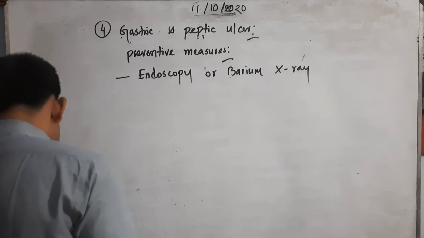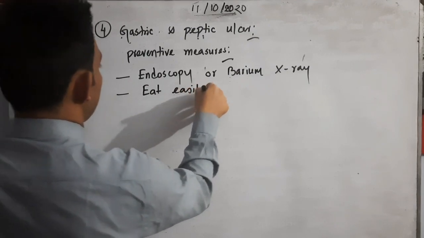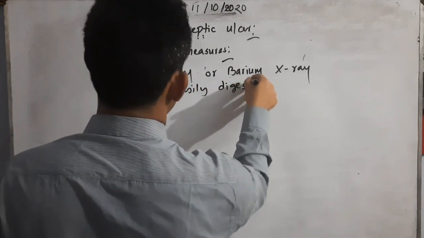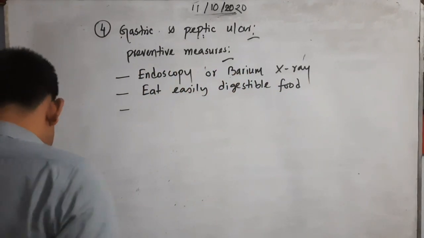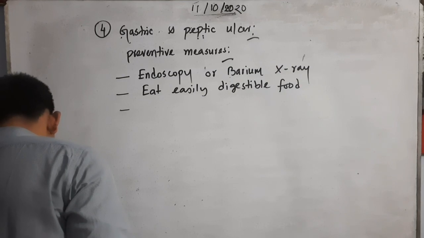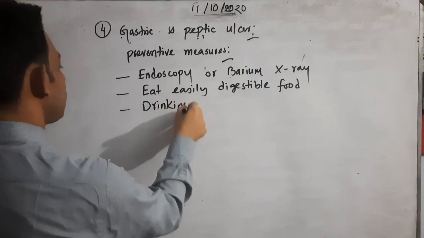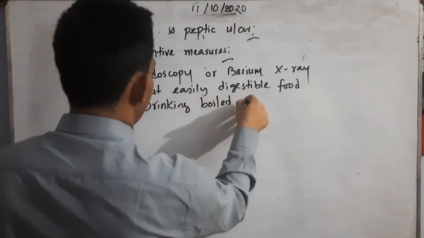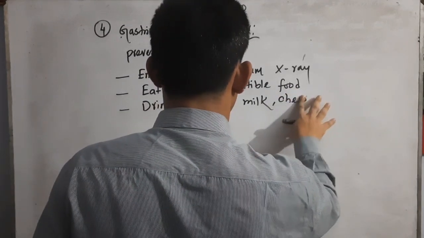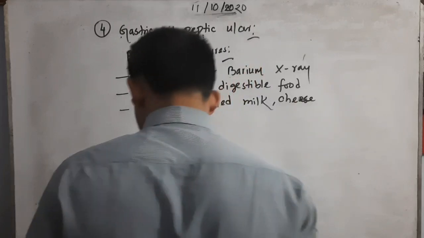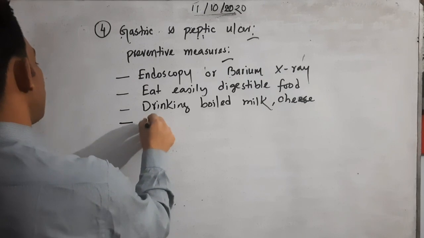Then eat easily digestible food. Of course, food that is easily digestible must be taken. We can also write about drinking boiled milk, cheese, etc. Then eating bananas is also very important.